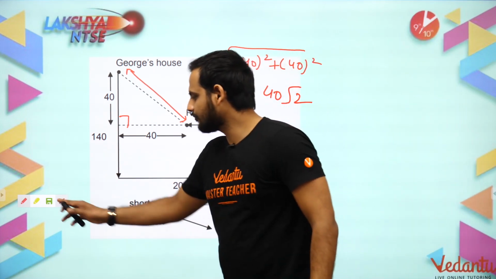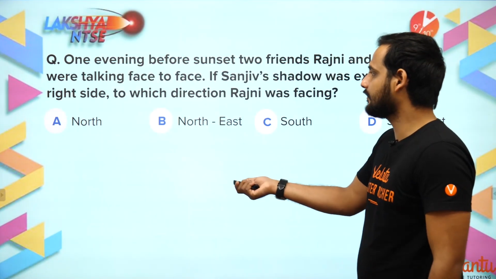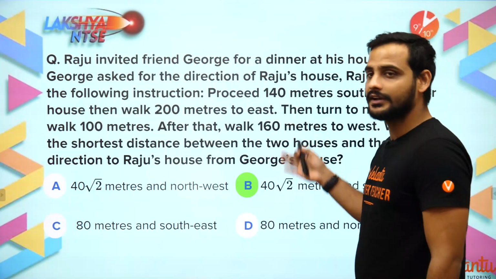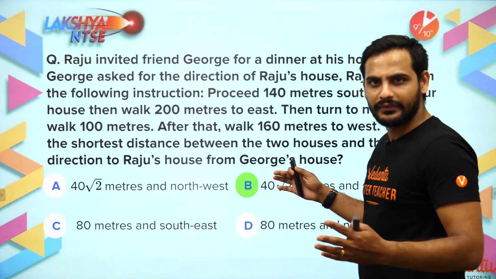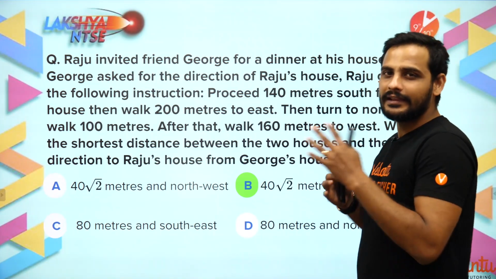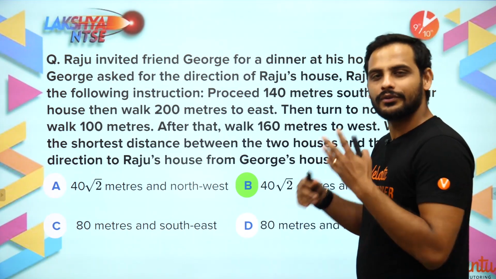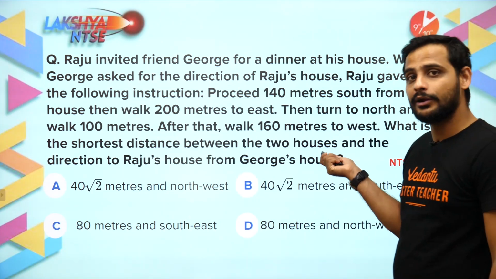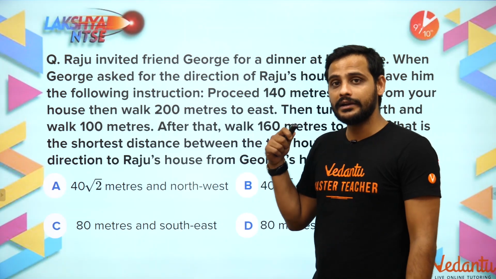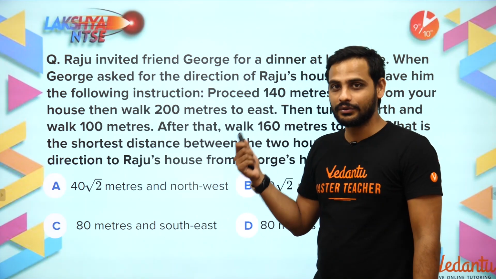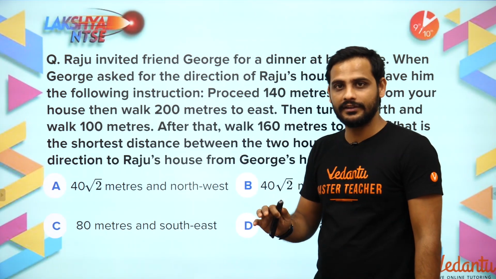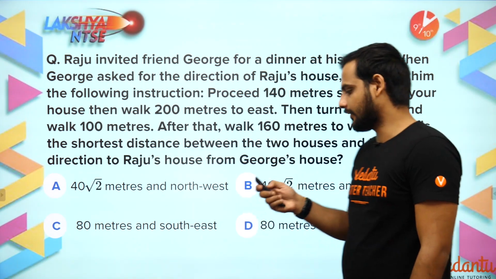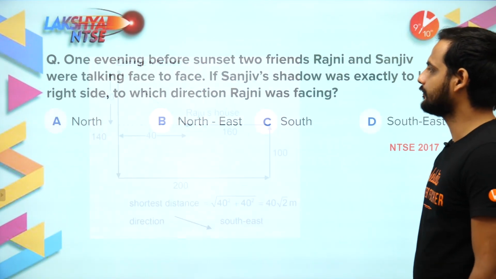So we just have to follow, and in this question this was very easy because they have not told us left and right. That becomes difficult, but when they are clearly telling you north, west, south, it's very easy. You might get scared by looking at the length of this question, but it is very easy. You have to remember these things. Direction questions are very easy. Just follow what the question is trying to tell you. Now let's move ahead.